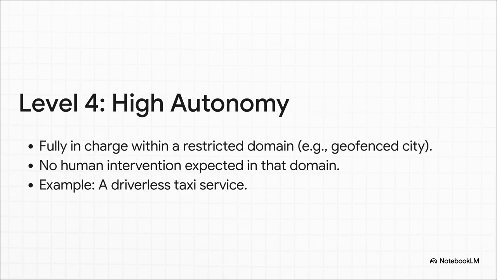At level 4, we've got high autonomy. Now, the system is fully in charge, but only inside its own little sandbox. Think of those driverless taxi services you see in a few cities. Within that pre-mapped, geofenced area, it handles absolutely everything. No human driver is expected to intervene. It is the king of its castle.